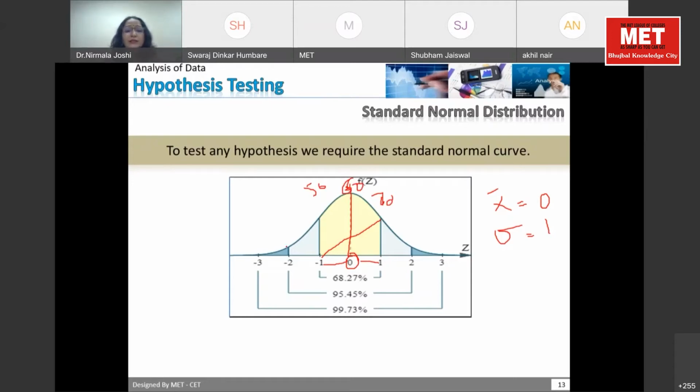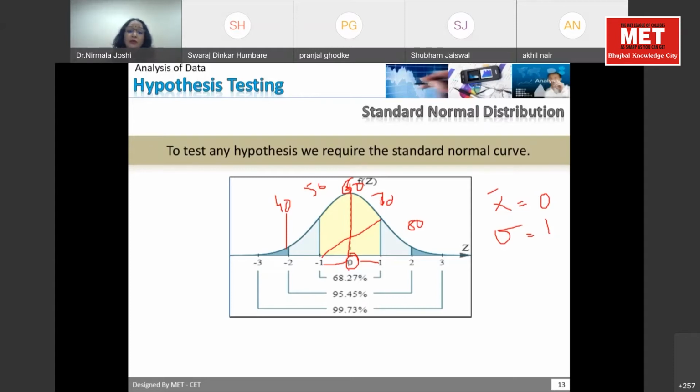If I go to ±2 standard deviation, it means from my mean value I deduct 2 standard deviations. Suppose my limit comes out as 40 and this side 80. I have just assumed it; there is no mathematical calculation I have done right now. So 95% of students will fall under this category, between 40 marks and 80 marks.